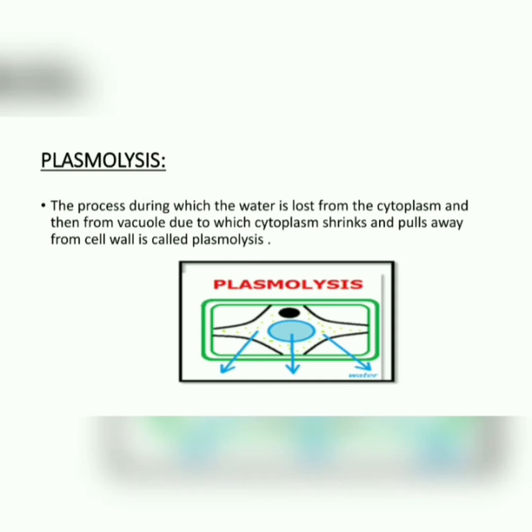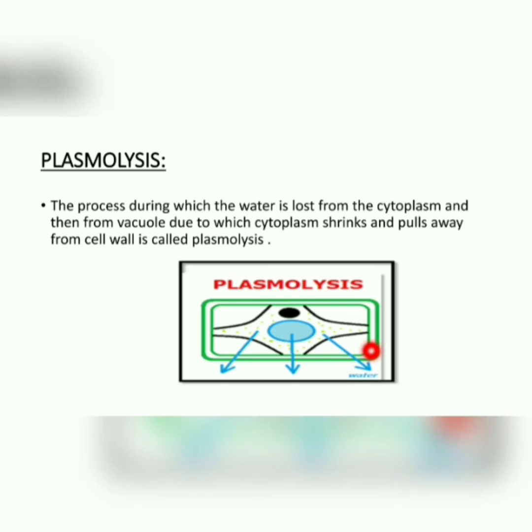So dears, another process is plasmolysis. The process during which water is lost from the cytoplasm and then from the vacuole, due to which the cytoplasm shrinks and pulls away from the cell wall, is called plasmolysis. As you can clearly see in this diagram, from the cytoplasm the water is lost.